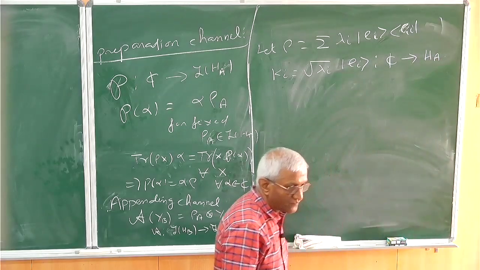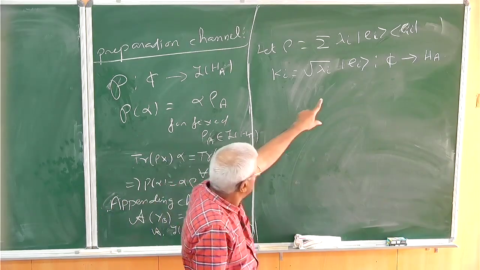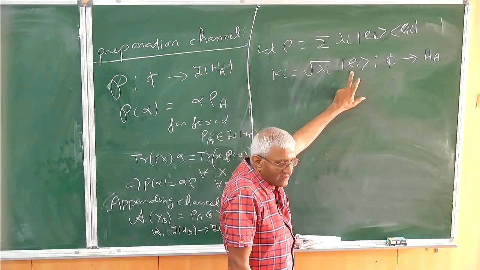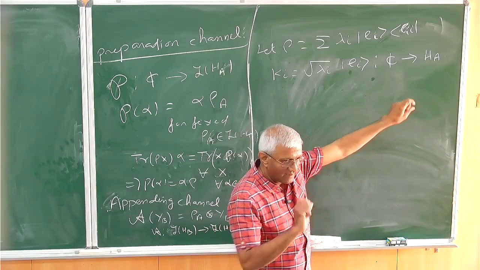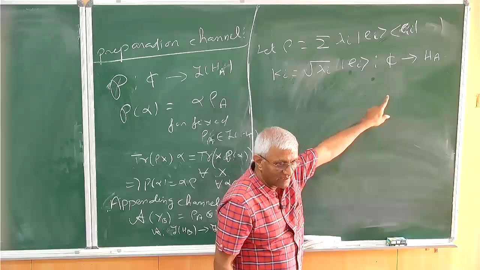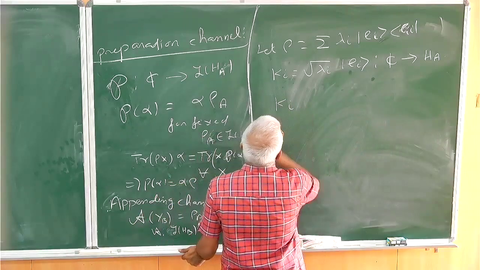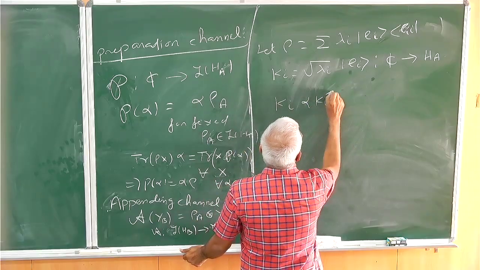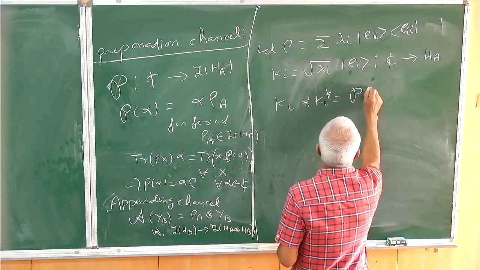Right? This is a map. This vector is a column vector, so it's a map from C to there. So now Ki, any Ki, alpha, Ki star is exactly equal to that P of alpha.